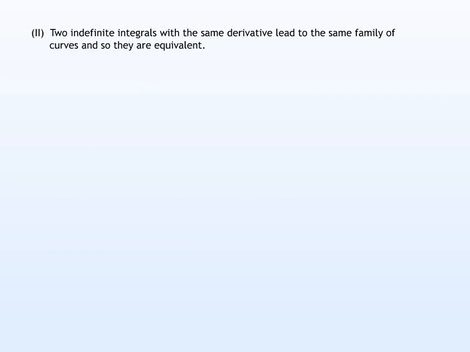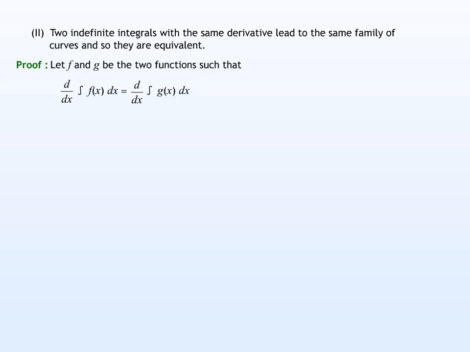Well, the second property of indefinite integrals states that two indefinite integrals with the same derivative lead to the same family of curves, and so they are equivalent. Let's prove this property. Let f and g be two functions such that the derivatives of their integrals are equal. Therefore, we get the equation as shown.